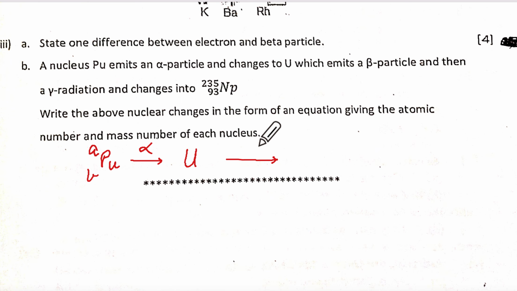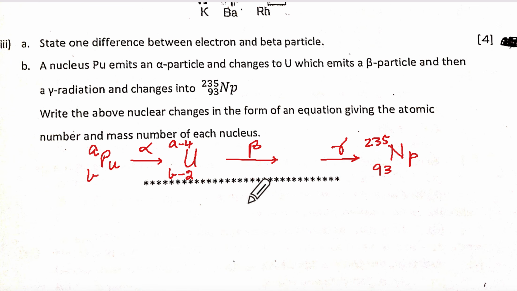Then it emits a beta particle and a gamma particle. I'll show it separately. And then it becomes this: 235, 93. So alpha particle means this becomes A minus 4, Z minus 2.